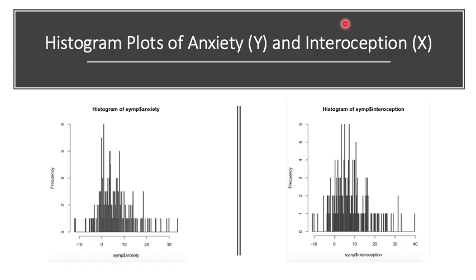Here's another graphical representation of our variables and their distributions on their own. Just another way to look for potential outliers. However, everything on the histogram plots looks relatively normal. There are some high frequencies of scores, but nothing too concerning.